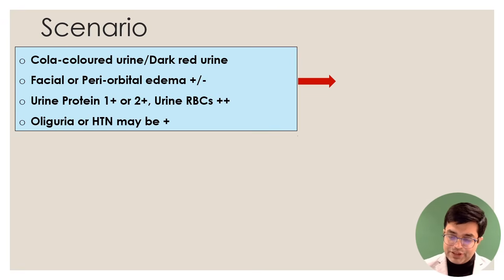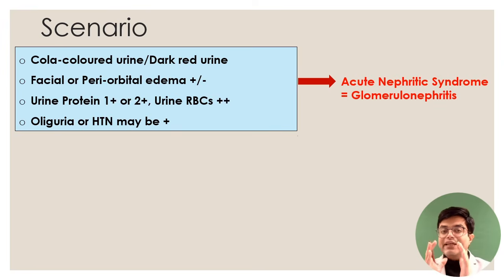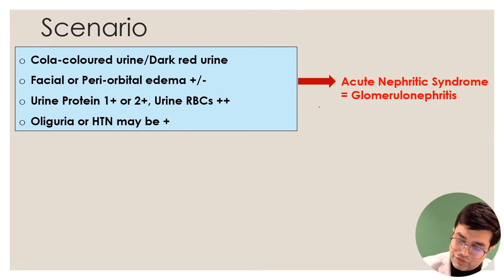Then in these patients, the likely diagnosis is going to be acute nephritic syndrome, also called glomerulonephritis. Acute nephritic syndrome, the key word to remember is hematuria, microscopic or gross, is always present. Proteinuria is plus minus, and proteinuria is mild to moderate. If it becomes massive, it goes into nephrotic. Massive always means nephrotic, but mild to moderate along with RBCs is more in favor of acute nephritic or glomerulonephritis.